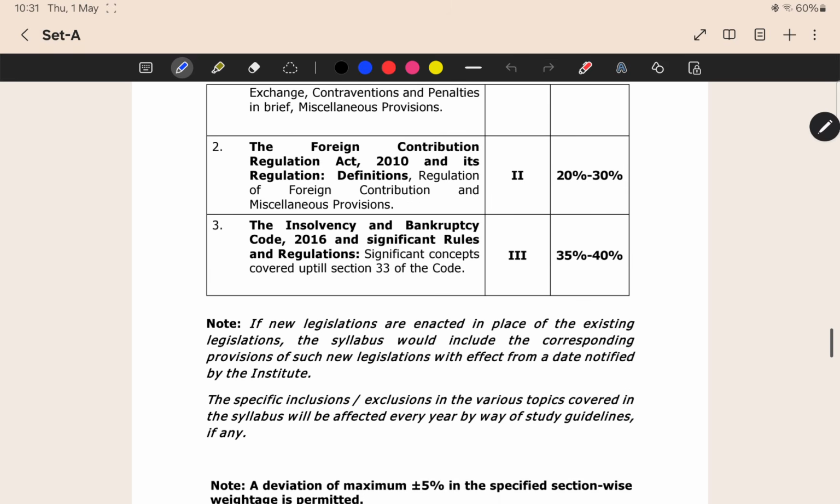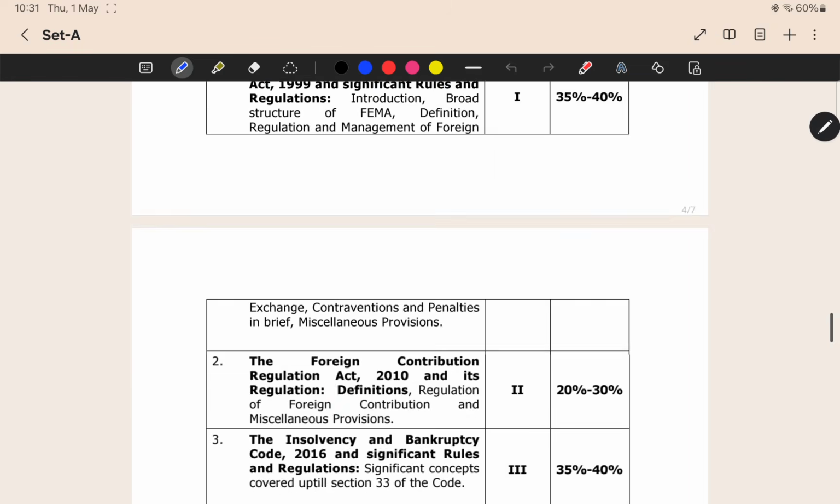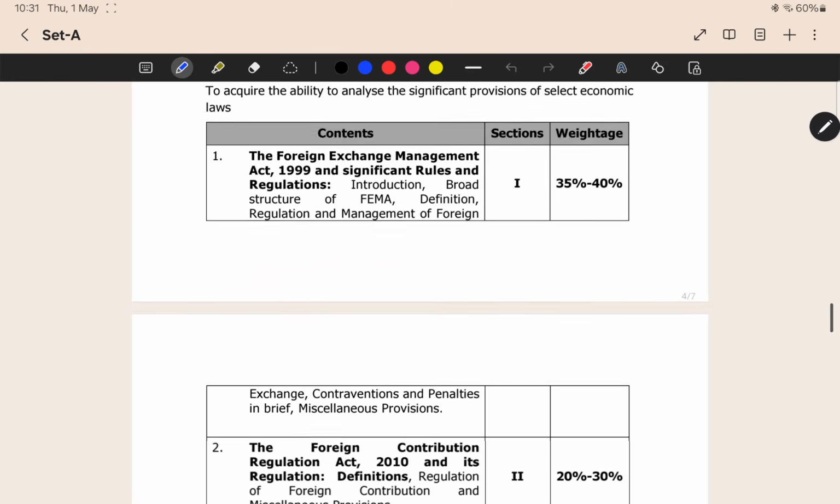Next thing is Insolvency and Bankruptcy Code. This is not such a big deal, only up till section 33 is covered here. Earlier in the CA Final, when it used to be a descriptive paper, the entire IBC or at least more than some portion would be covered. But now only up to section 33 you have to refer. So these are the three things in economic laws: FEMA, FCRA, and then IBC.